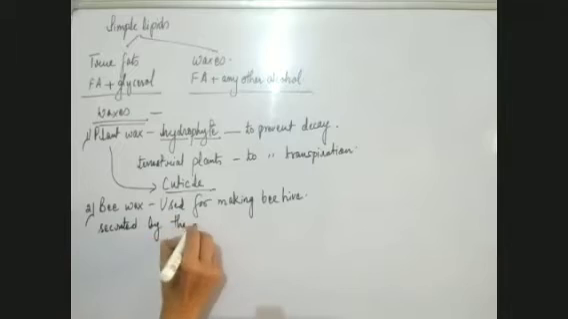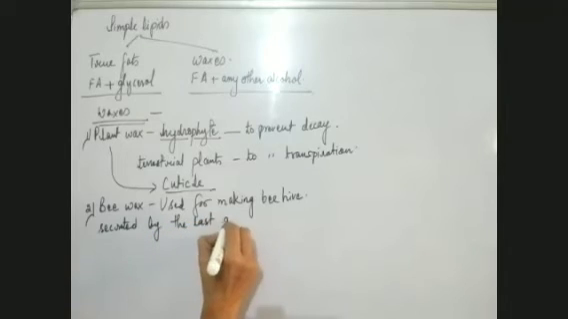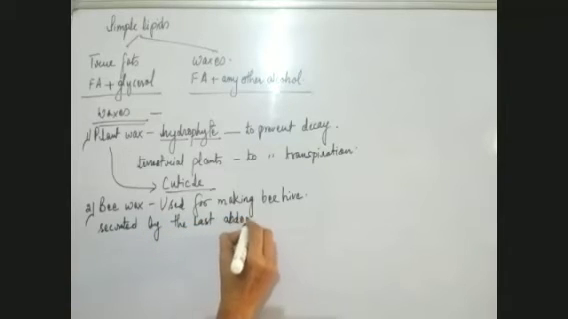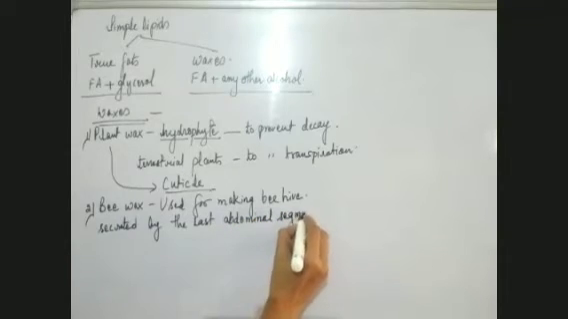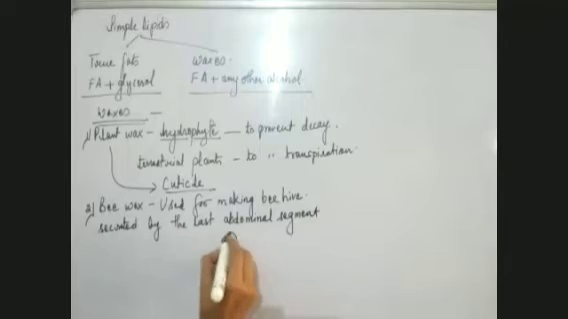What is an abdominal segment? The body has three parts: this is the head, this is the thorax, and this is the abdomen. The last abdominal segment secretes this beeswax. So the second type is beeswax.